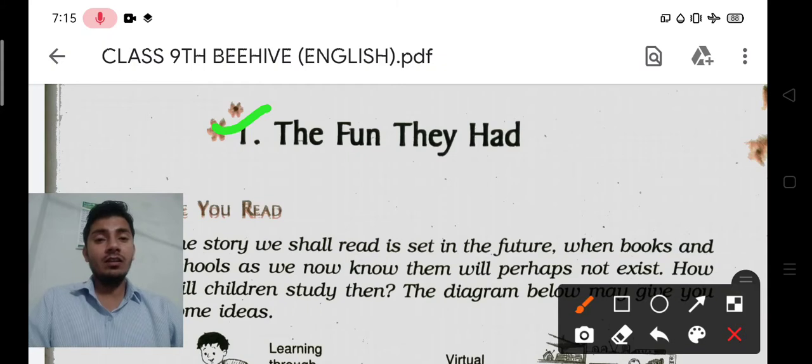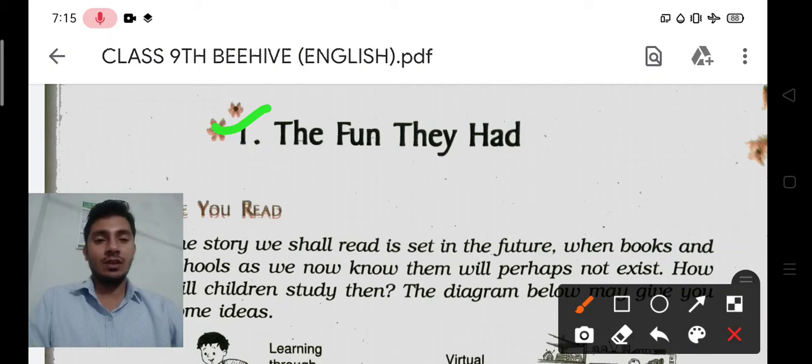They were learning this for the first time, because this story tells about the future, how the classes will run in the future.